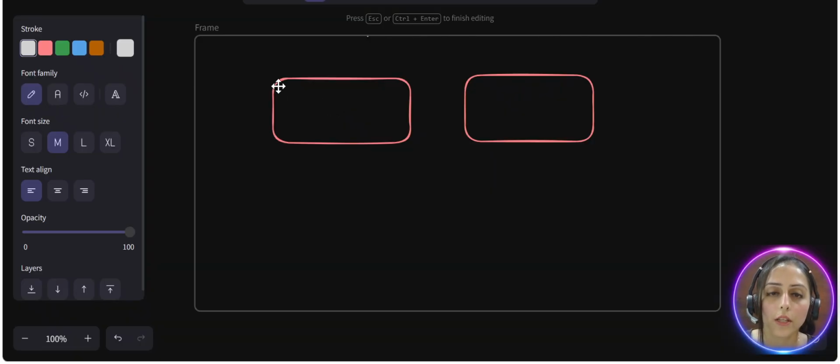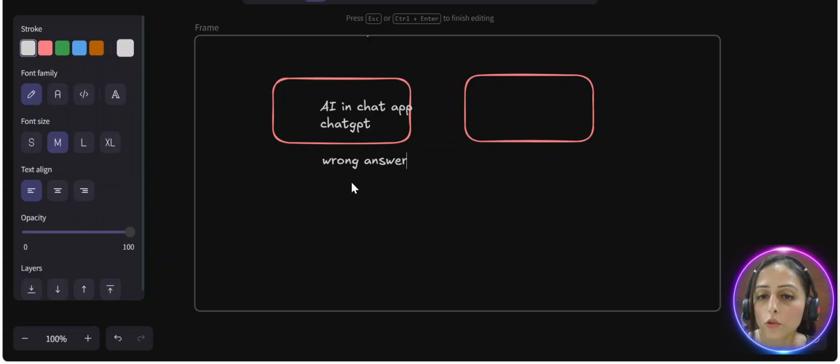In scenario one, you are using AI in a chat app like ChatGPT. If AI gives me a wrong answer in my chat, I don't think that will be a big problem. But now let's look at scenario two.